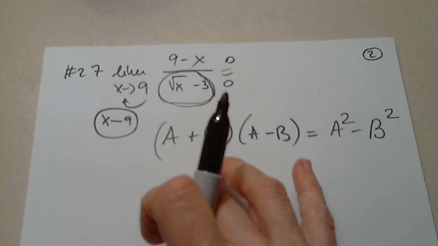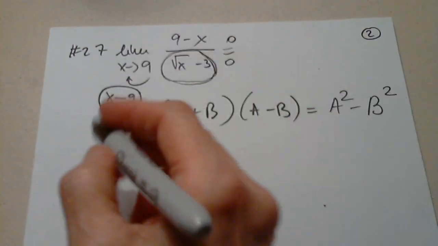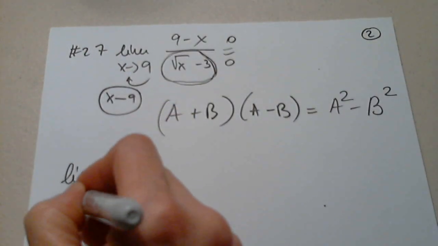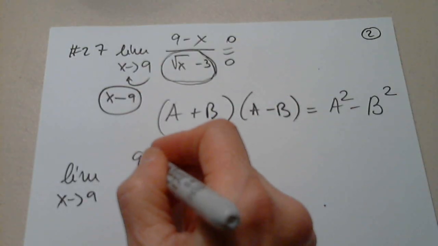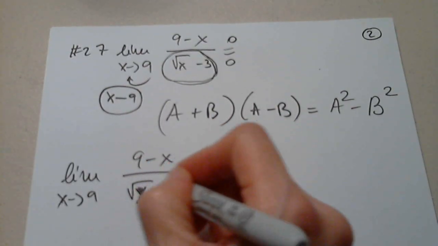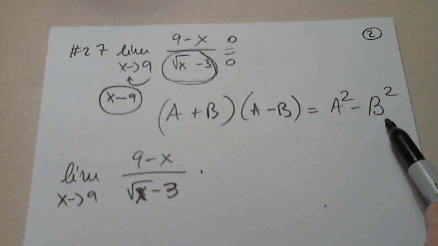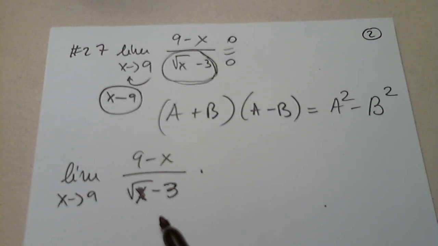I'm going to write the limit one more time because I already have the equal symbol here, and that's in the way now. So, limit as x approaches 9 from either side, 9 minus x over the square root of x minus 3, sorry. Okay, so we need to use this formula and rationalize the denominator.